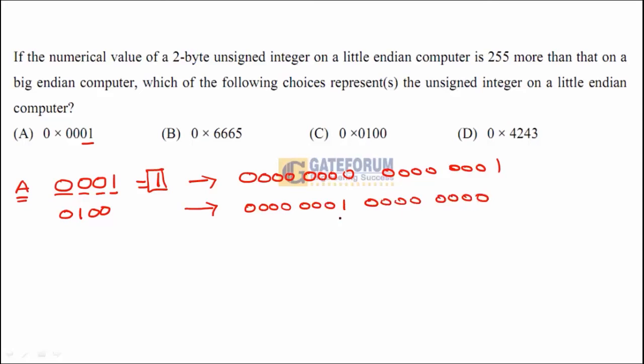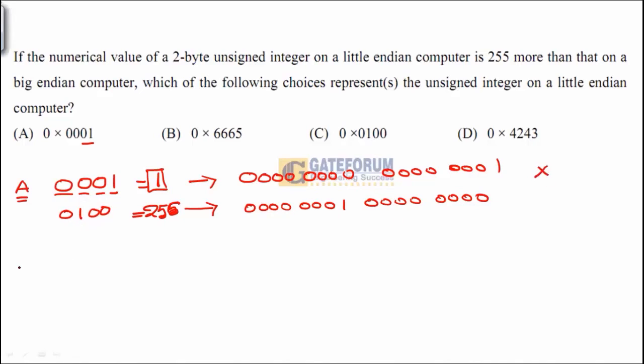So this is equal to 256. Now this cannot be the correct answer because the little endian must be 255 greater than the big endian. This is 256. But this little endian is in no way greater than big endian. So this is not the correct option.